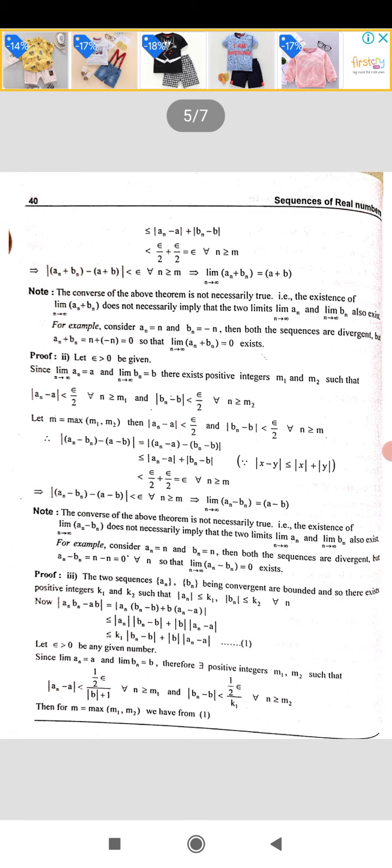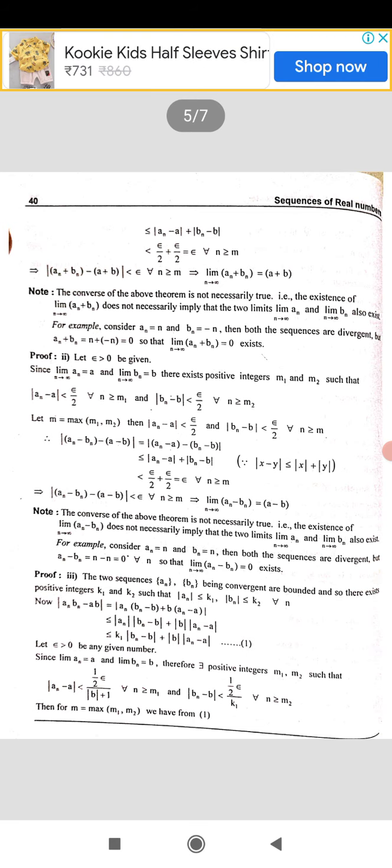Using those two, we have written like this. Now, mod an is less than or equal to k1, because it is a bounded sequence. So this is less than or equal to k1 into modulus of bn minus b plus mod b into modulus of an minus a. Right. Call this 1.